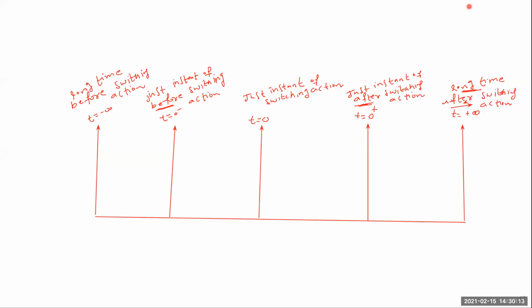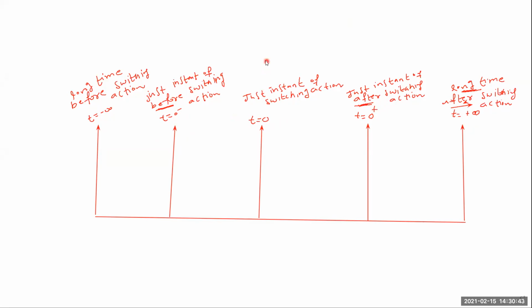So these are the different types of switching actions. First one, at t equal to 0, is the instant of switching action. At t equal to 0 plus, it is the instant just after switching action. And t equal to plus infinity is called a long time after switching action. Here t equal to 0 minus is the instant just before switching action, and t equal to minus infinity is called a long time before switching action.